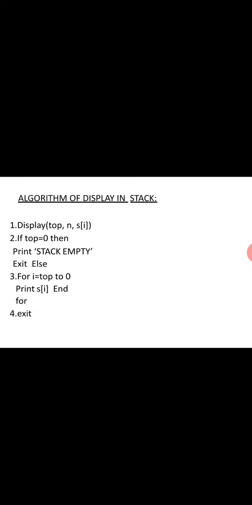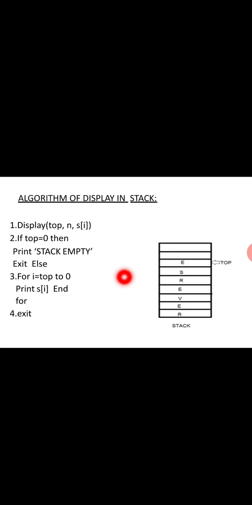Then see display. Display means showing what elements are there in the stack. We need to display that. For example, in this diagram, when top is equal to 0, you have no elements in the stack, and it will display that the stack is empty. Then you need to display the many characters in this stack. I is equal to top. I equal to top means now top will be in this location, representing this location. Now I will be representing this.